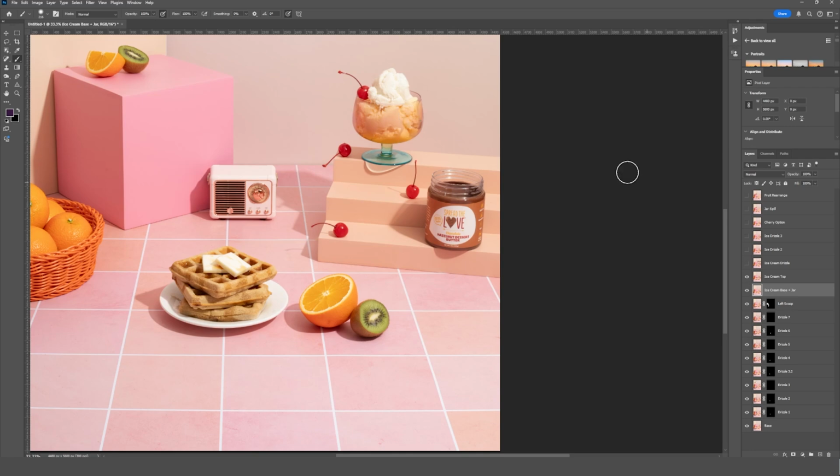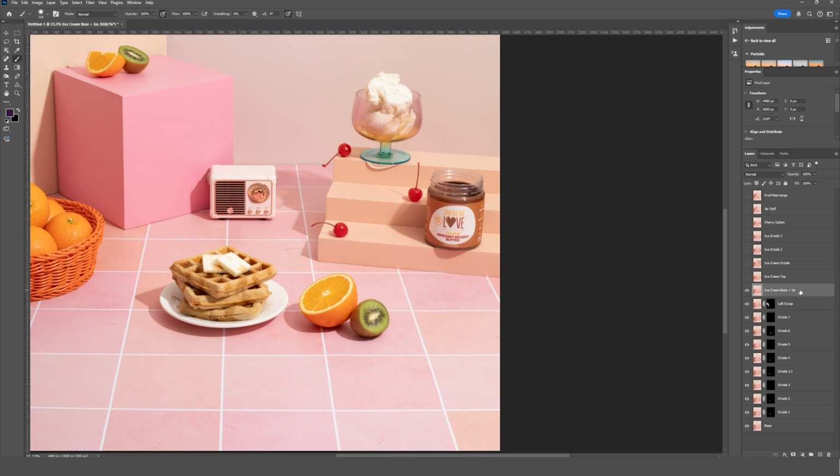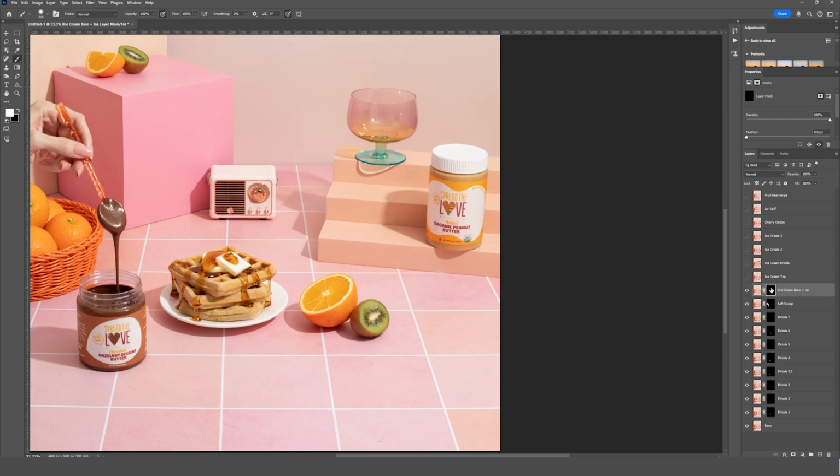So I'm actually gonna show you guys how I composite these two together so that I can keep the top of this photo and just combine it with the bottom of this photo. So we have that nice white ice cream in the bottom there as well. But let's just start with this. So you can see we still have our placeholder peanut butter jar. Let's go ahead and swap that out first. I'm gonna add my mask and we'll just paint that jar away.